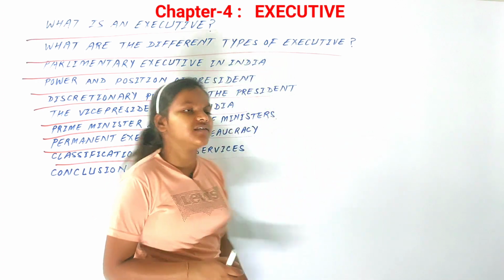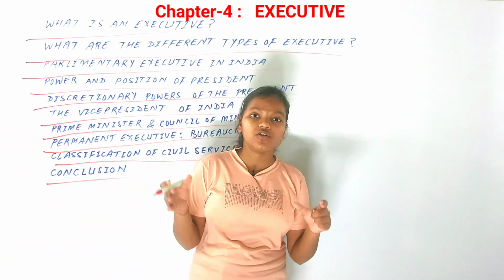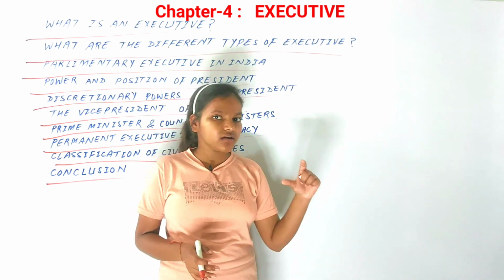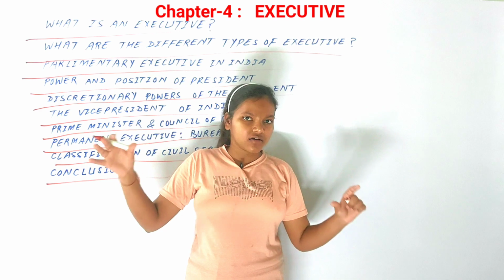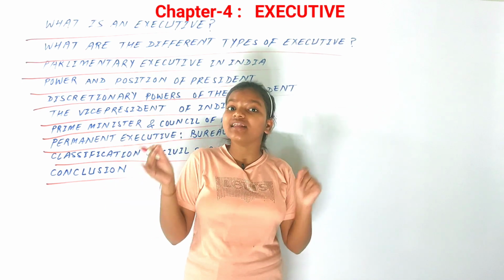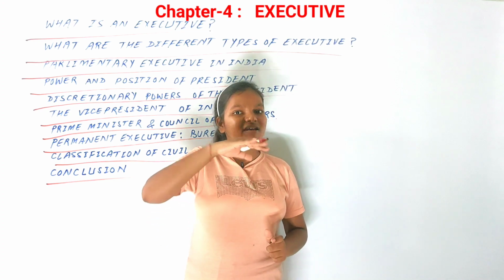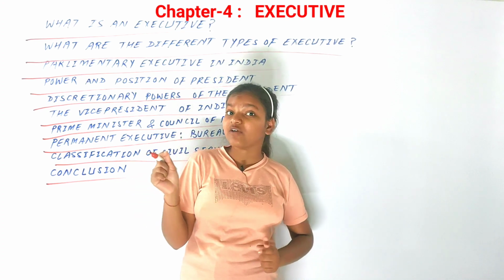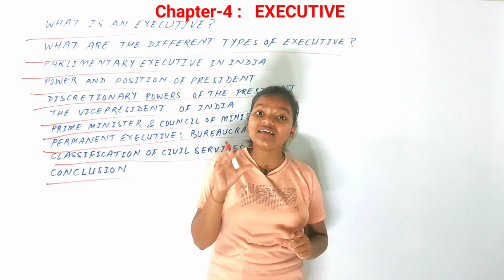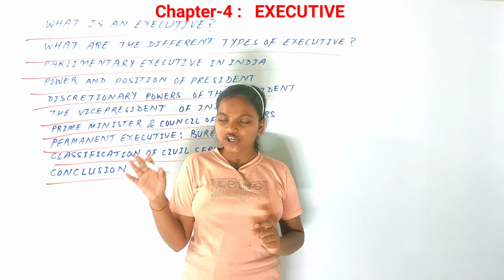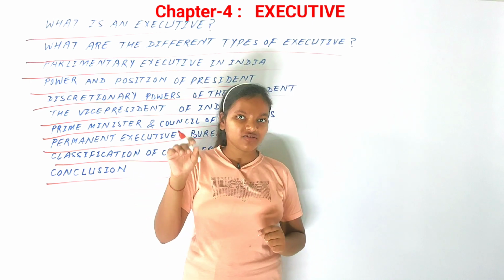Now the last topic of this chapter, that is of course the conclusion of this chapter. What do we conclude from this chapter? Basically we can conclude that the modern executive is a very complex organ of the government, and is holding the most power in our country. We have seen the role of the president and the prime minister, and there's one more thing about the prime minister. The prime minister holds the most important powers in the government of our country, and is the most important functionary of the government. This can be seen in the relationship between the council of ministers and the prime minister.